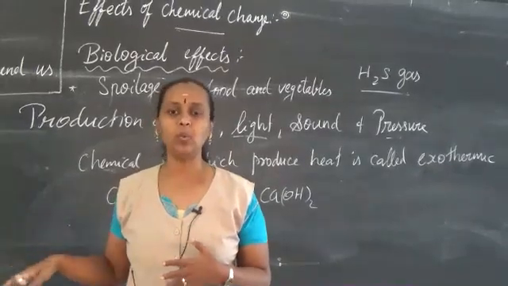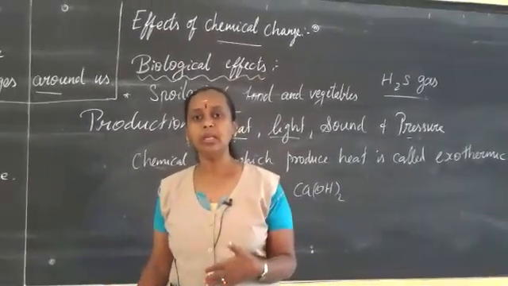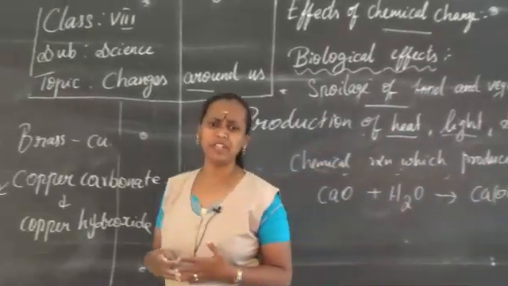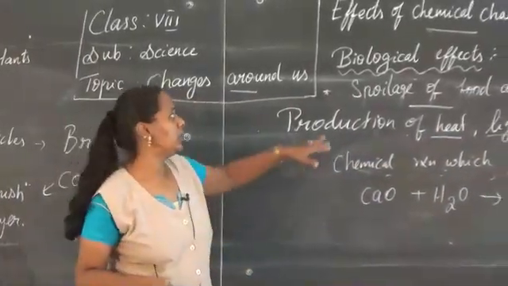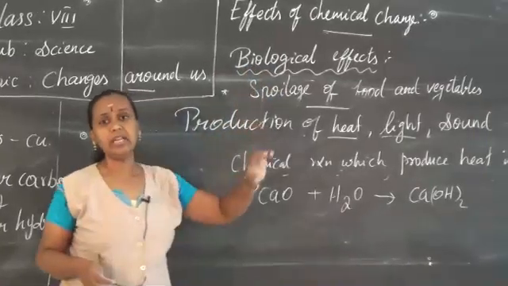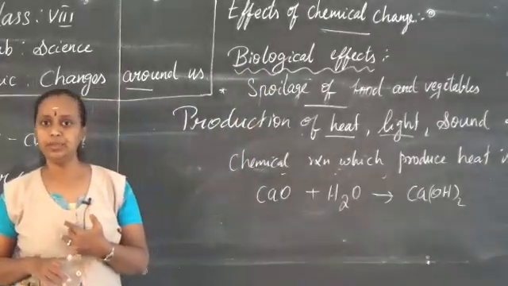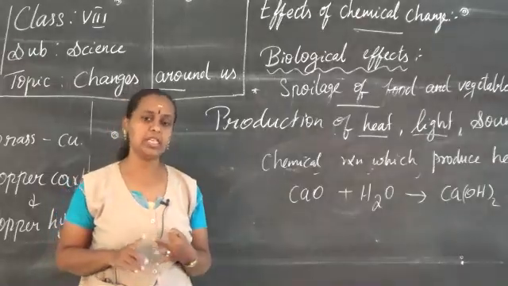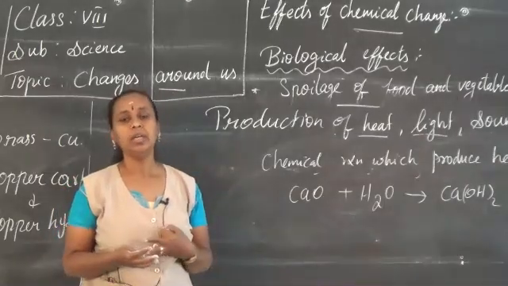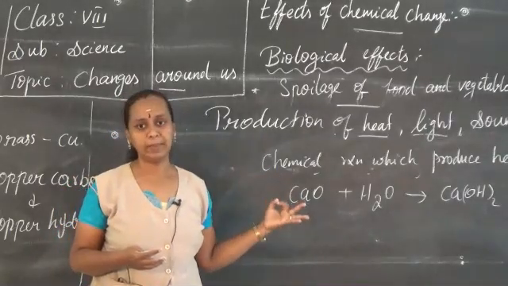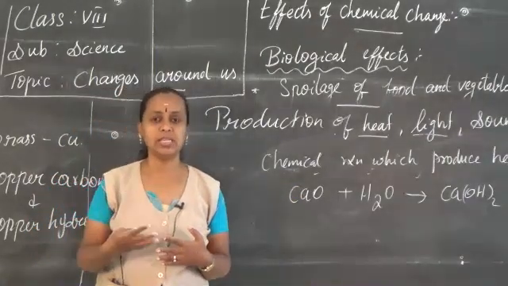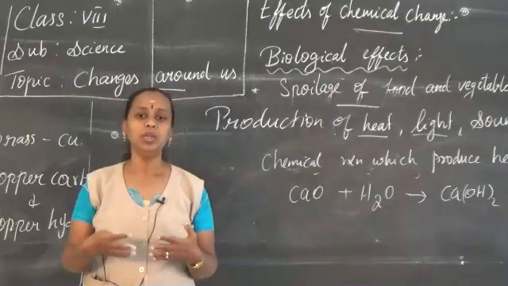Let us recall the topics we dealt with today in this class. We studied the effects of chemical changes. We studied the biological effects, in which we studied the spoilage of food, the rancidity of fish and meat, as well as browning, the change of color. We studied so many things, how it happens. Just keep the book and go through it so that you can understand. When I teach, you can see the book and understand.